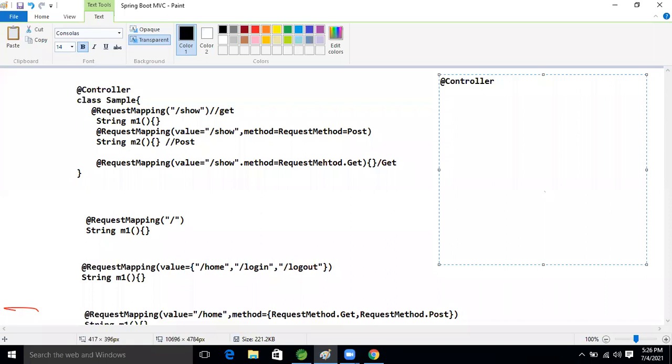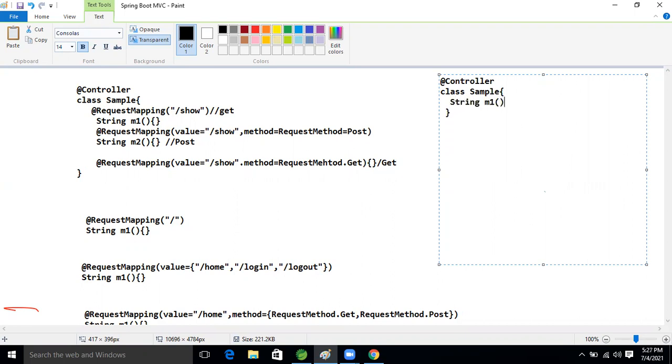I'm taking @Controller, with a class, say Sample. Inside that, one method: public String m1.